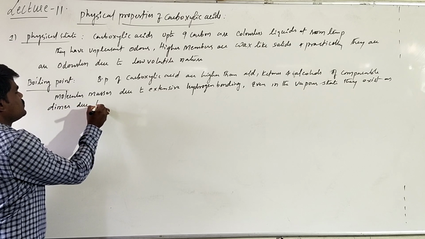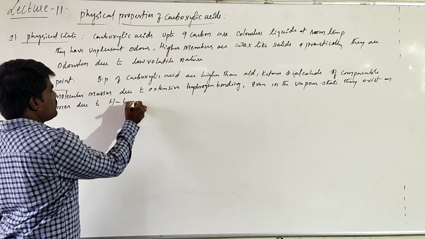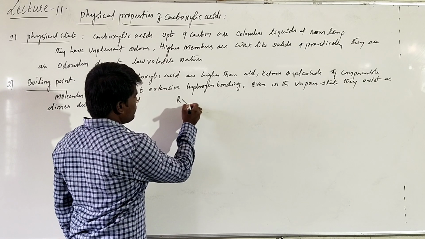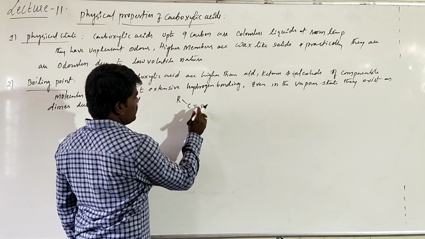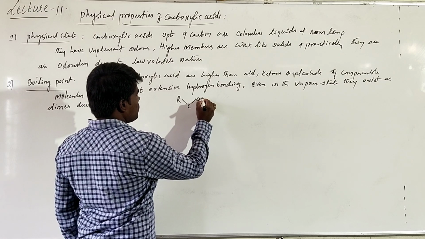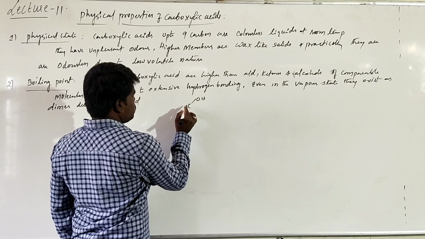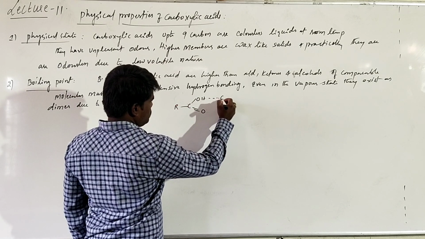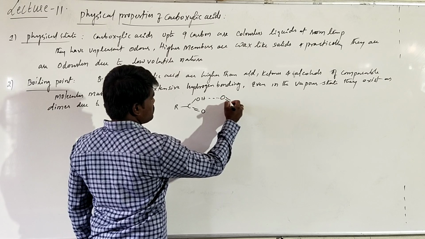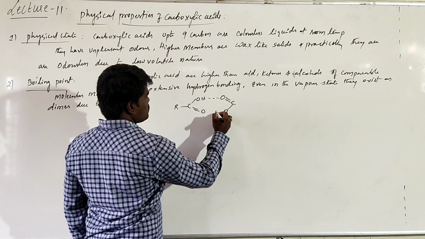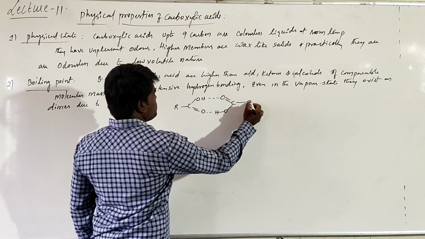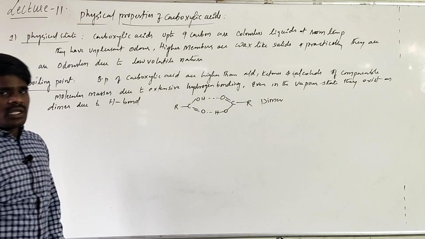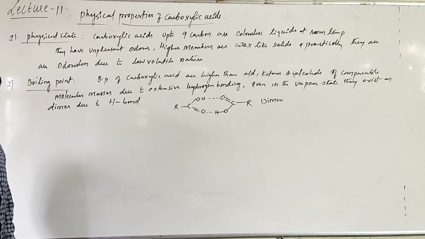Due to hydrogen bonding, if two molecules are combined, this is what we call a dimer. Even in the gaseous state they will exist in the dimer state, right?